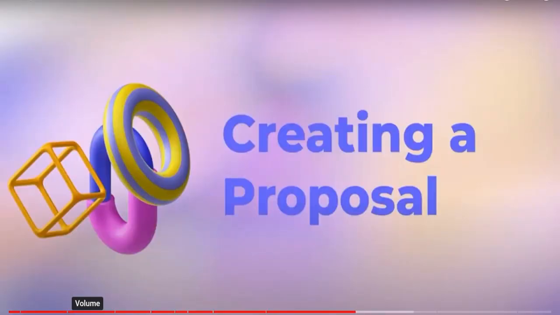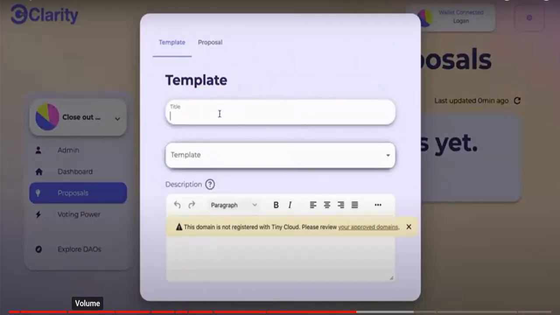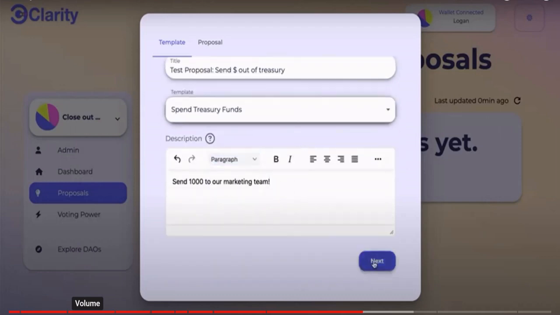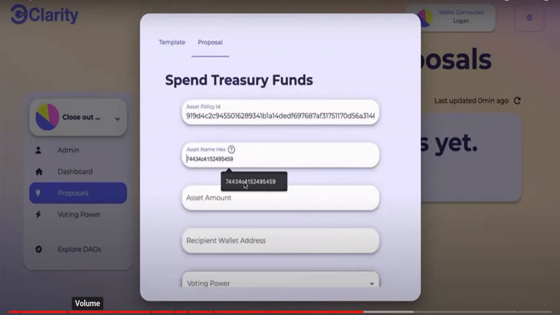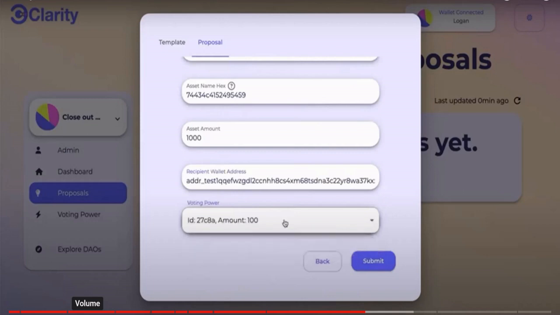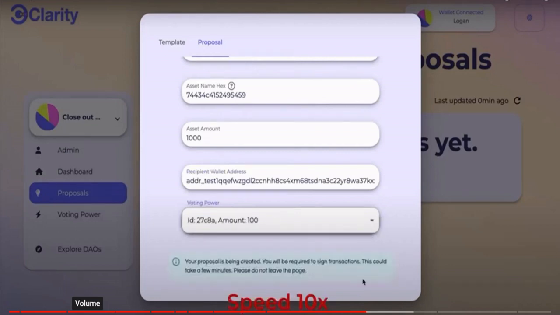To create proposals, you have here a template. You'll put a title. You can put a description. You can choose the kind of proposal it should be. This is an example where we'll send some funds out of the treasury. And in the template, you'll have plenty of things besides spend treasury. This is just for the demo. But then you put here what is the asset, how much of the asset you want to leave the treasury. You put everything there, and then you put a proposal, and you just need to sign a transaction.